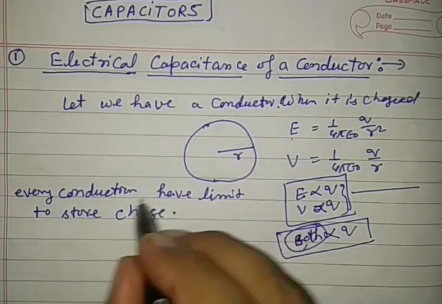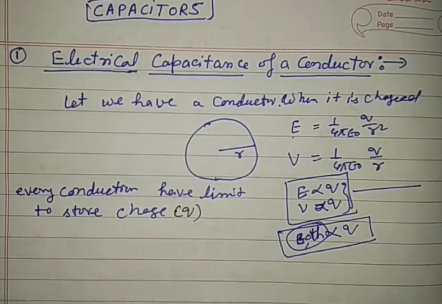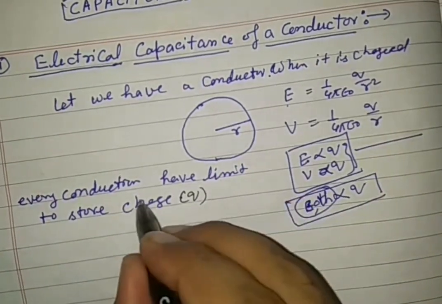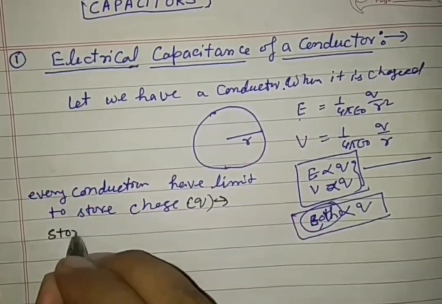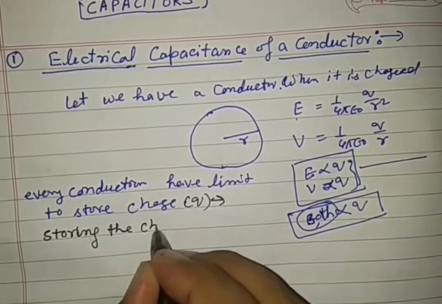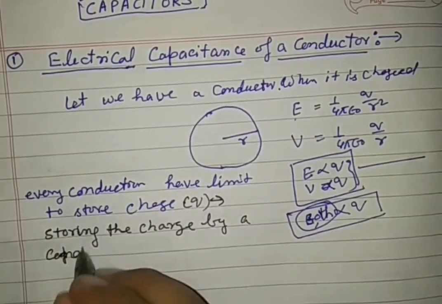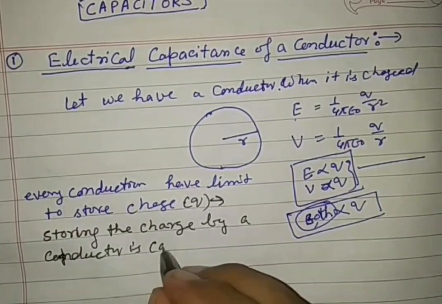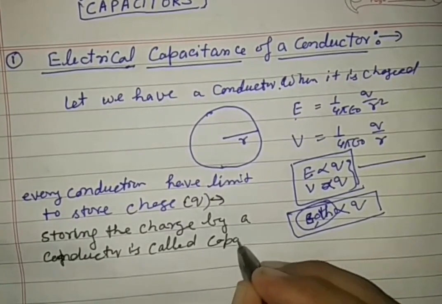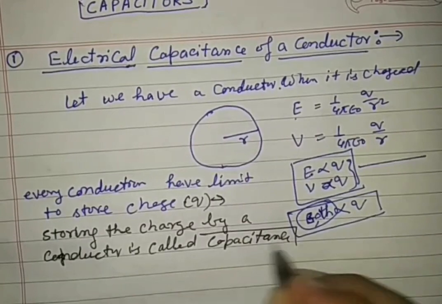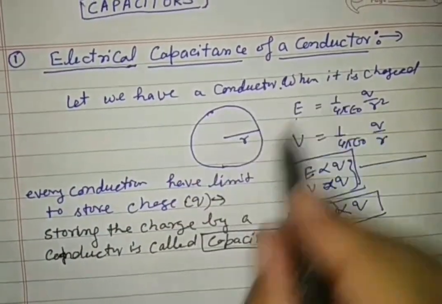Every conductor has a limit to store the charge Q. This limit of storing the charge by a conductor is called capacitance.